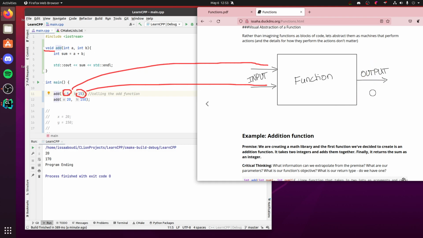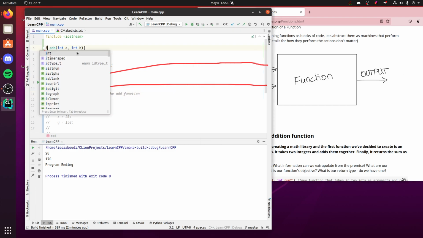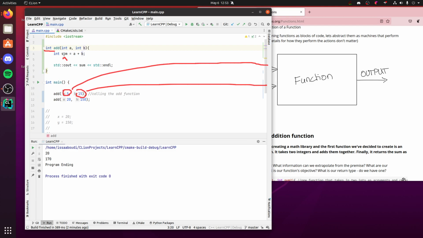But let's say we wanted to do an output. Let's say, I don't know, why don't we give the output as the sum? So the sum, whatever is calculated, is our output. Well, in order to do that, we would need to change this to an int return type. Int because our sum is an int, and we want to return our sum. Now we would need to return sum.